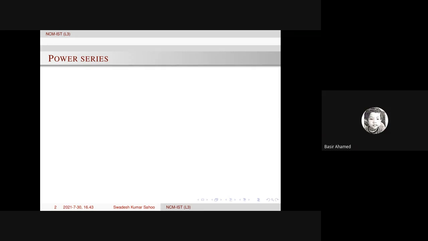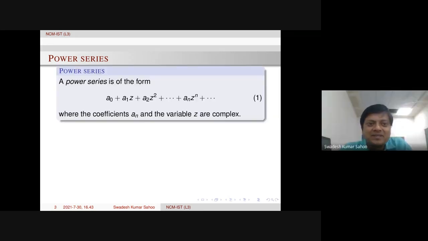Good. Thanks. So a power series, you see, is of the form like this. Of course, here I have chosen the center at the origin, but one can take the center as some arbitrary point, let's say a. Then a Z minus a factor will come here. Otherwise, without loss of generality, we can assume the center to be the origin.